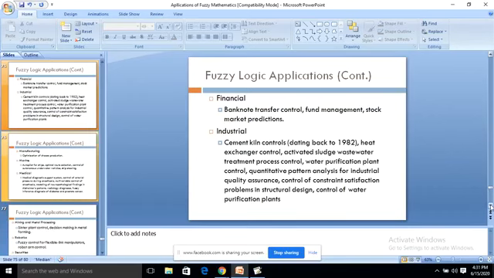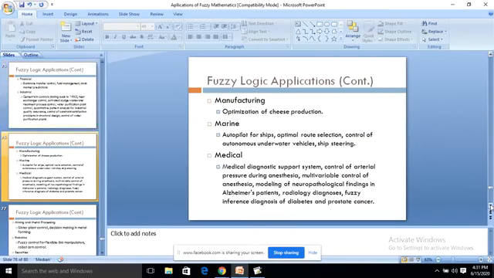Many industrial applications, such as control of water purification plants. And manufacturing: optimization of cheese production. A few examples are given.